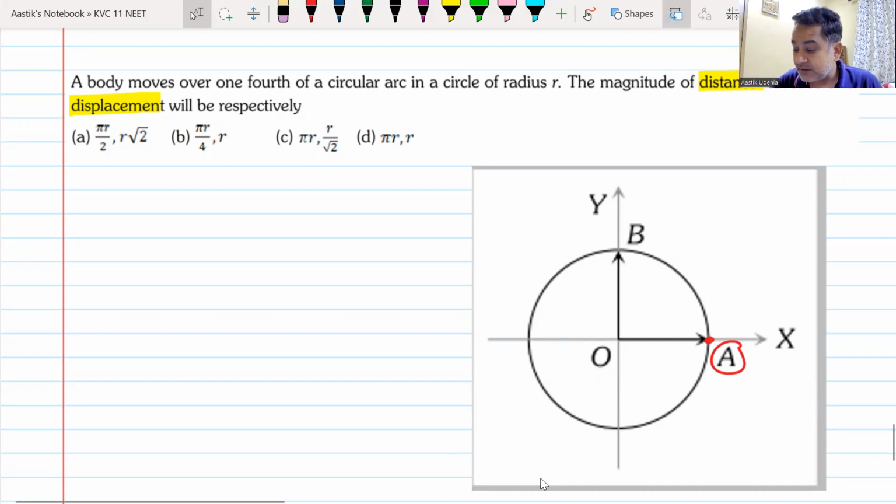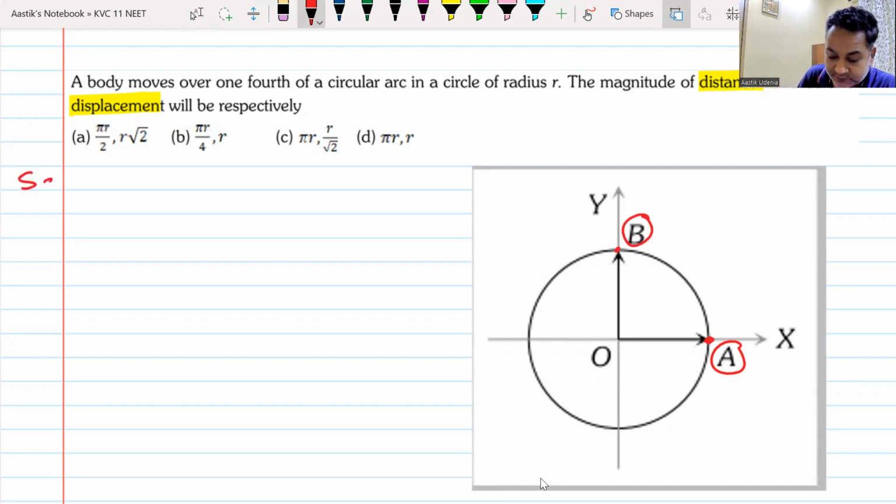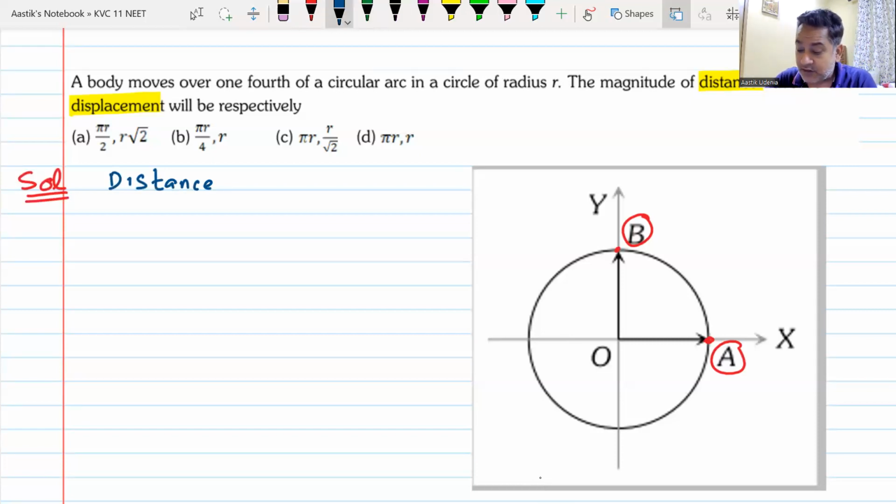Anyways, A is the initial position, and this point B is definitely our final position. Right? We have to find out the distance traveled. That is the first part of the question. I have to find out the distance. And if we remember correctly, and we should remember correctly, distance is the length of the path. Now I have to look at the path, and the path he is going to follow is in the form of a quarter of a circle. So to find out the distance, I have to find out the length of this path. Yes or no? The length of this path will be the distance. Do we all understand this?